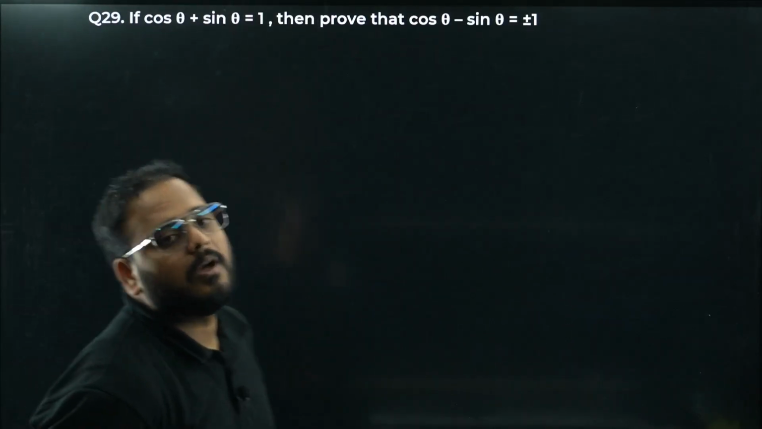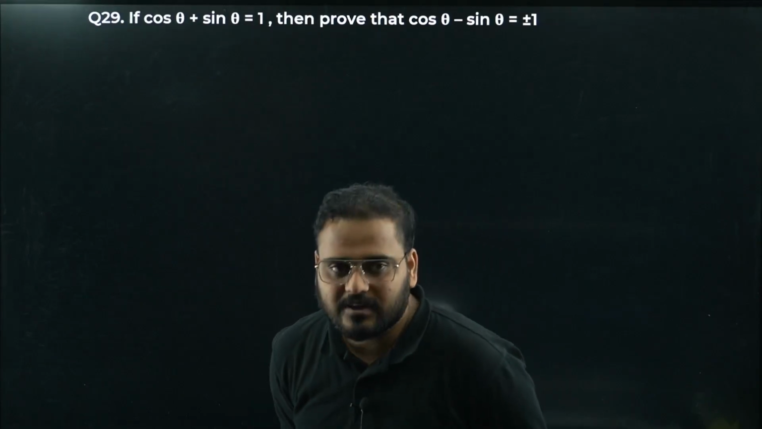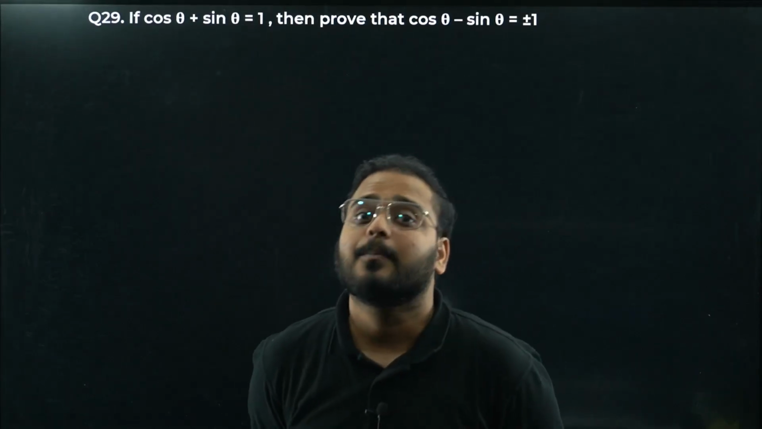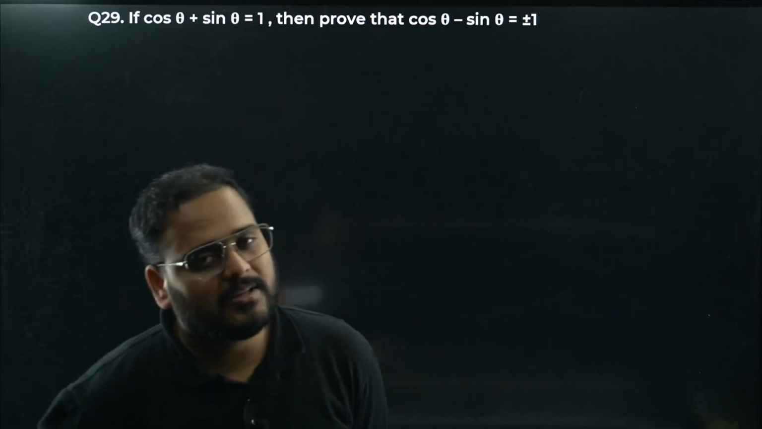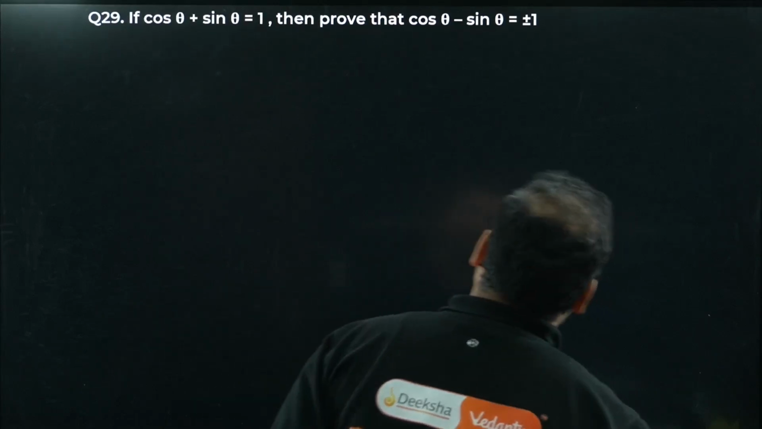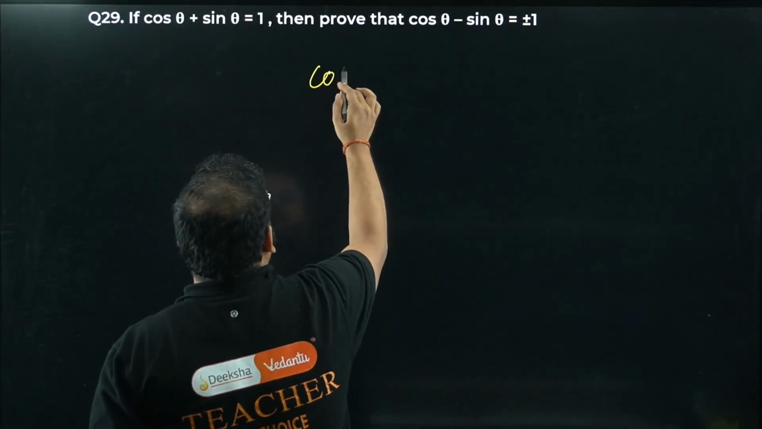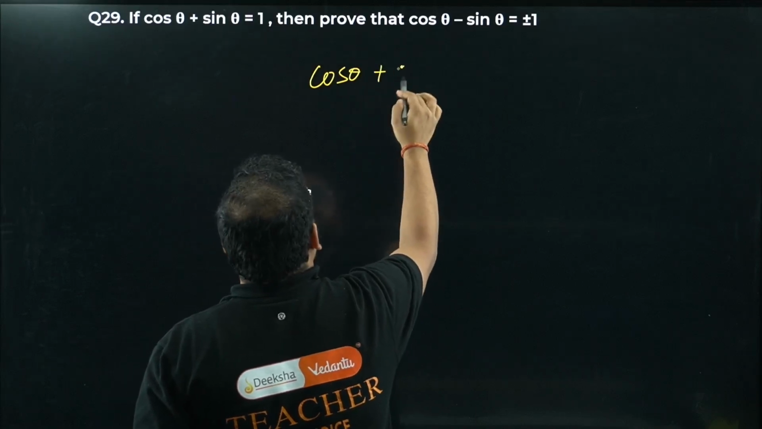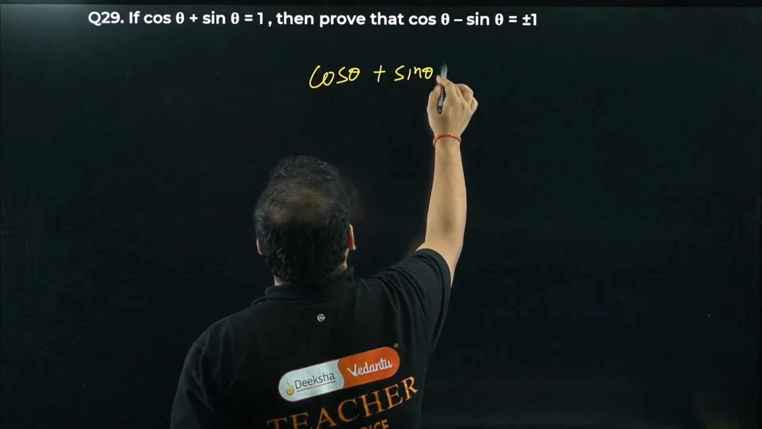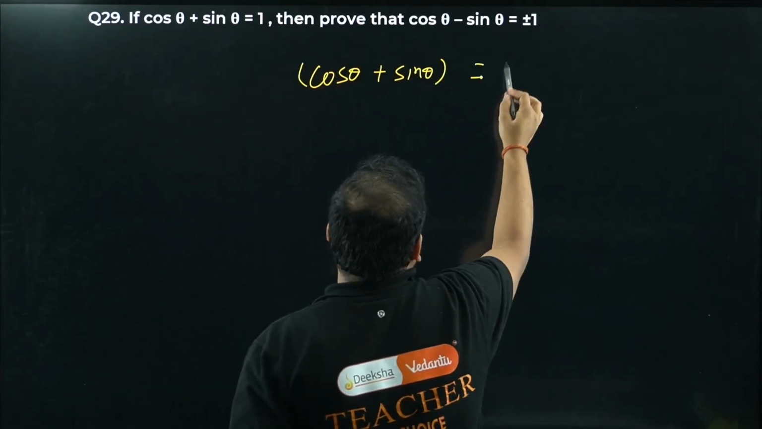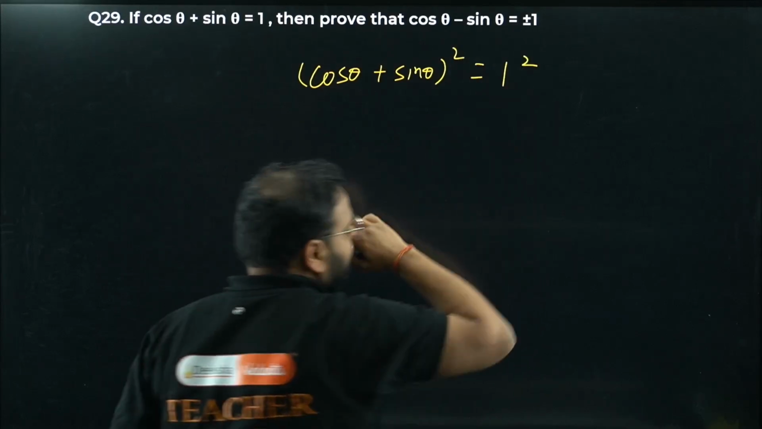Okay, let's have a look. If cos theta plus sin theta is 1, then prove that cos theta minus sin theta is plus minus 1. Can a question get simpler than this? Sir, it looks confusing. There's no square. Okay, no problem, we're going to make a square. What they've given is this, right? Take the whole square on both sides.